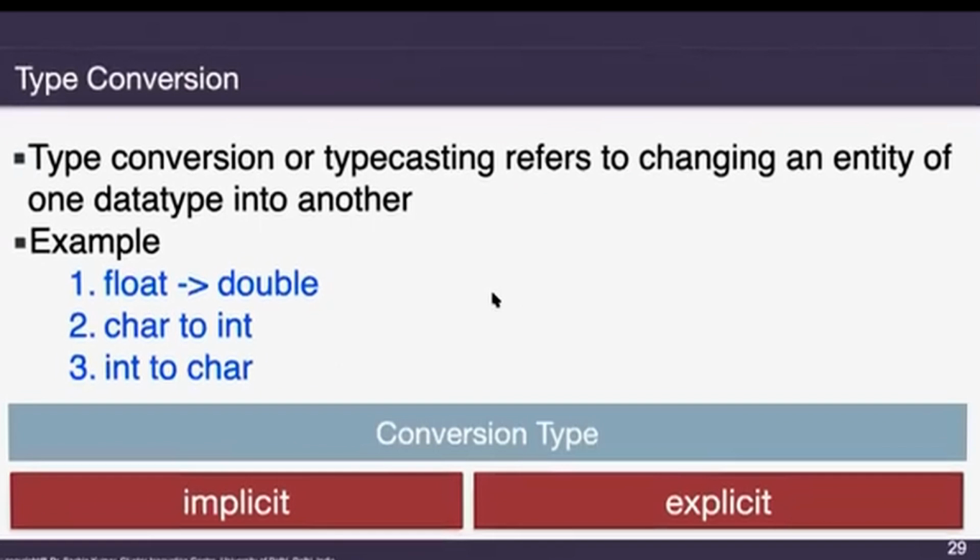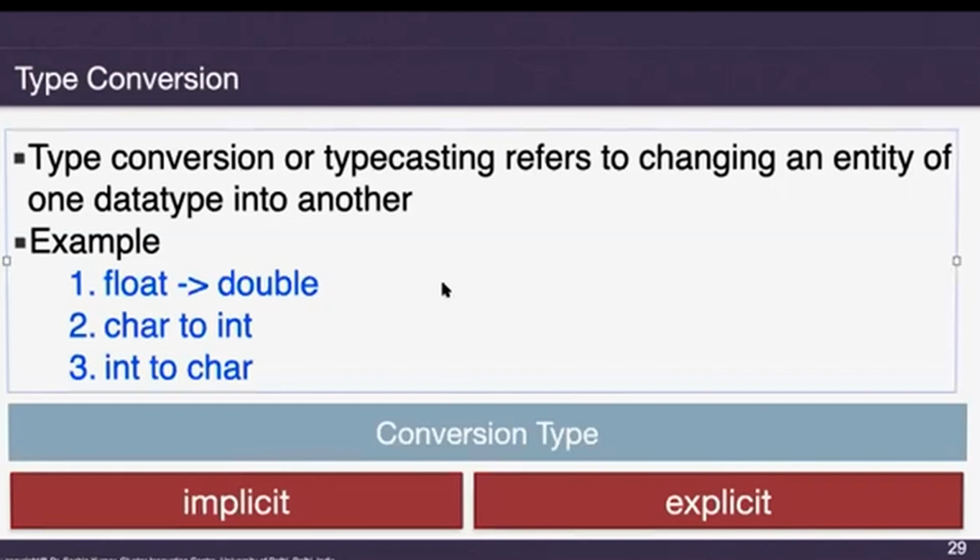Okay, so now we come to type conversion. Sometimes what happens is that you declare one variable and it is converted into some other type. So this is called type conversion: you have declared a data type of some type and it is being converted. Sometimes it is done automatically and sometimes we do it. When it is automatic, we call it implicit type conversion, and when it is done explicitly by the programmer, we say it has been explicitly done.